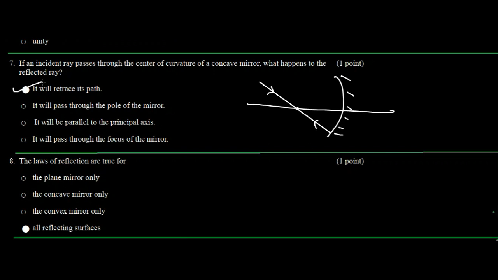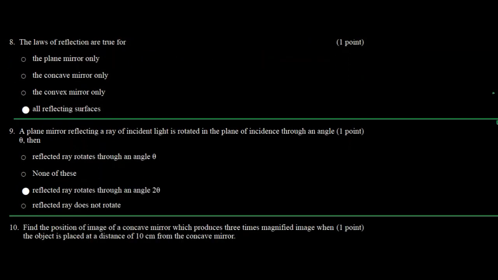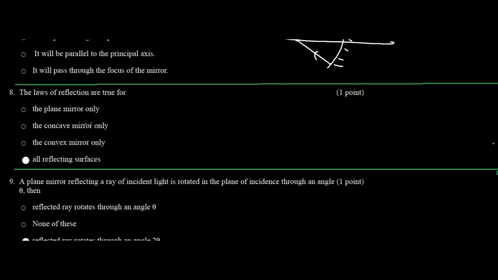So it will retrace its path. Next, the laws of reflection are true for. They are always true, because in the definition we have already mentioned that they are always true, right? So all reflecting surfaces.